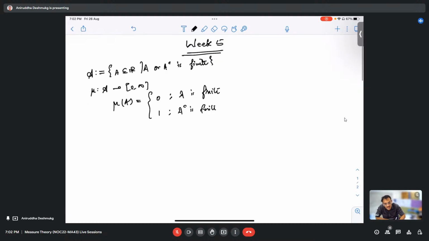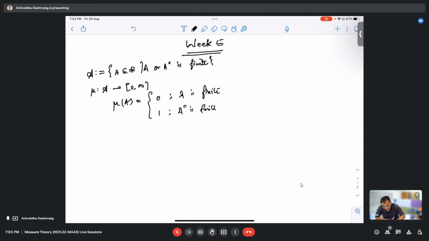So to prove this is a measure, what all things do we need? The first one would be that the measure has to be finite. Because for any set inside this algebra, the measure is either 0 or 1, so this is a finite measure. But to prove it is a measure, we require two things: the measure of the empty set should be 0, and it should be countably additive.